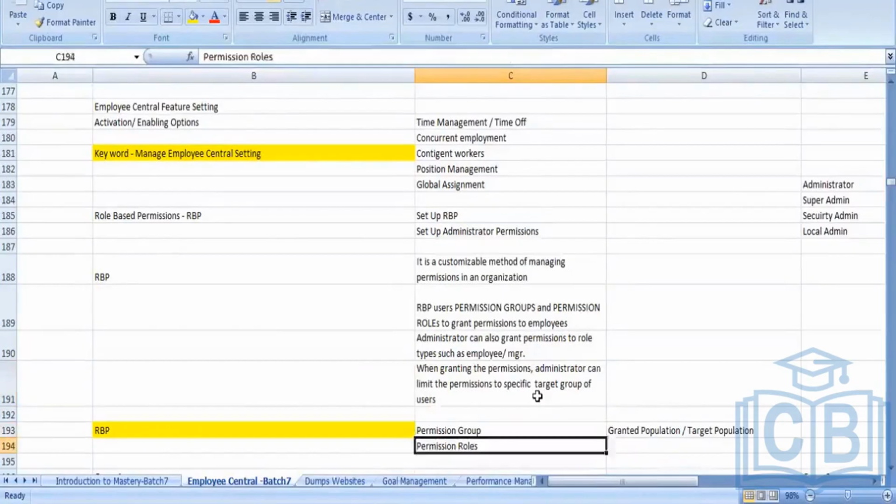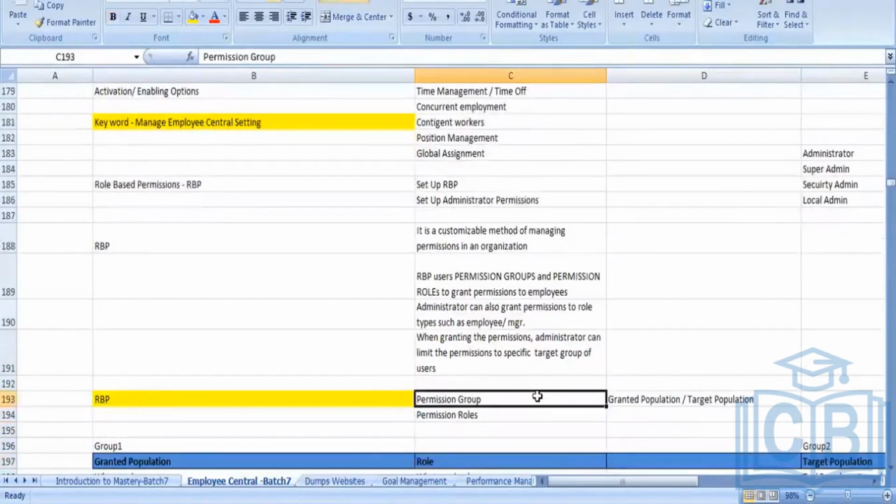Now coming to RBP. As I told, RBP, role-based permission, is divided into two parts: one is permission group and another is permission role. Again, permission group is divided into two parts: granted population and target population.